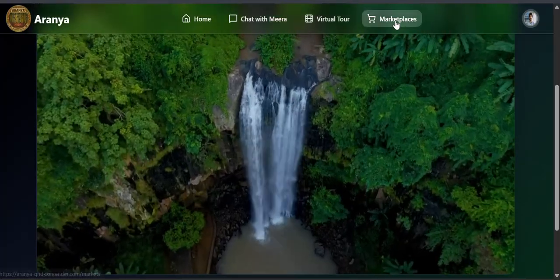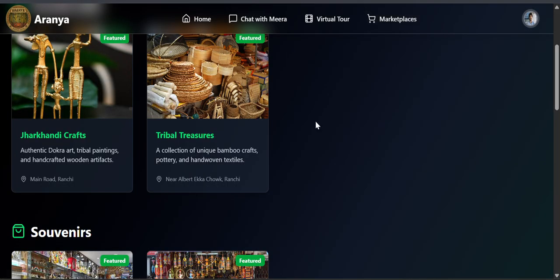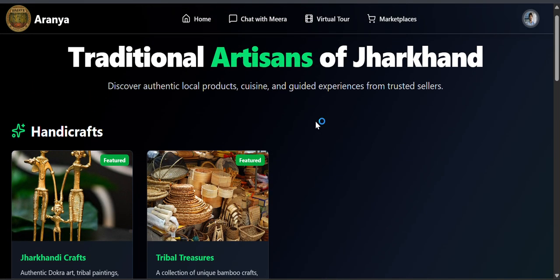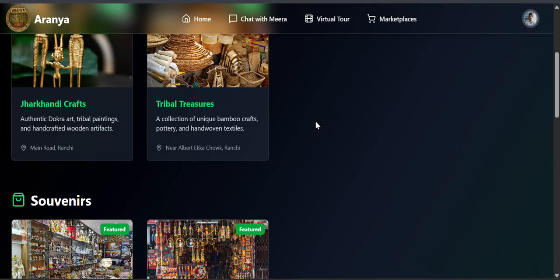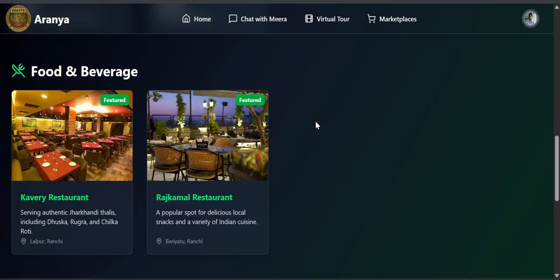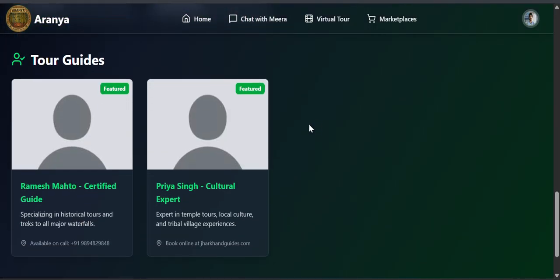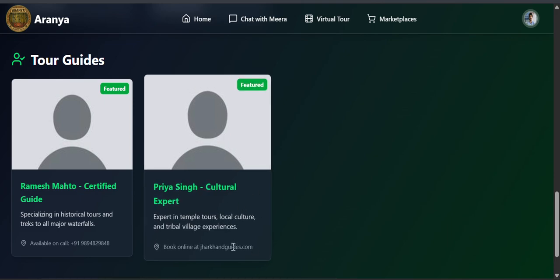Next, we go to the marketplaces. In the marketplaces, the user will get an idea about all the nearby market facilities near him: the handicrafts, the souvenirs, the food and beverages shops, and also the tour guides' information, who are ready to help.